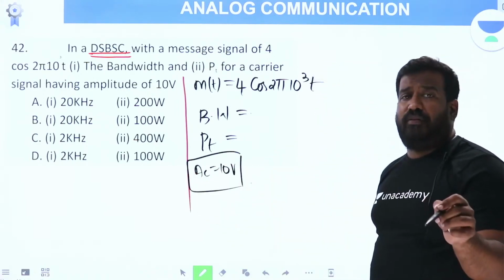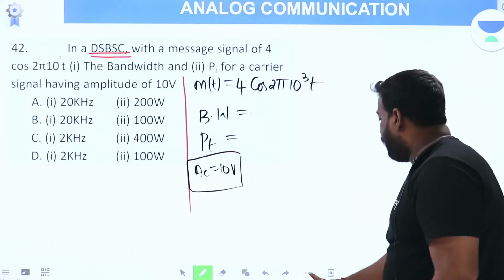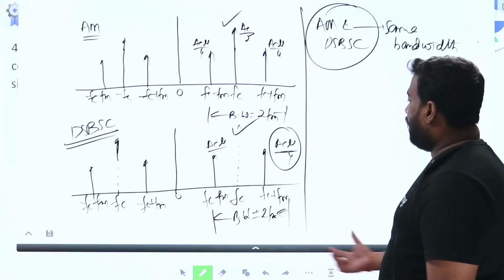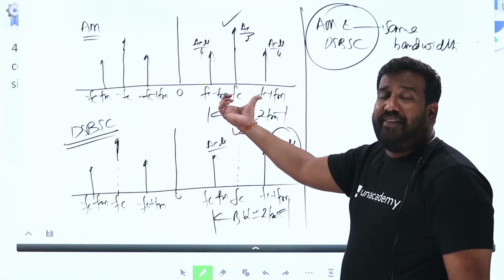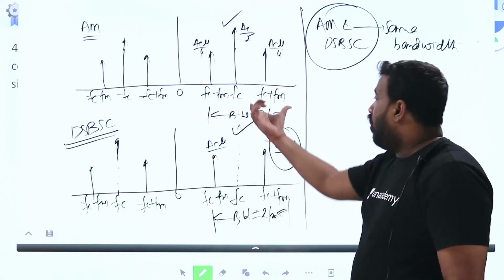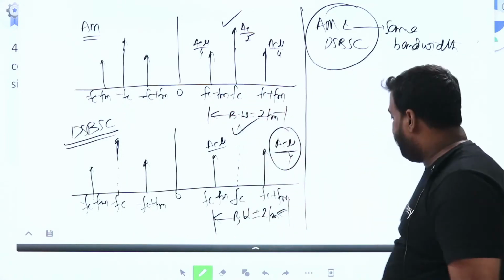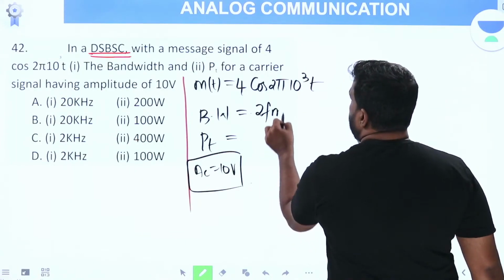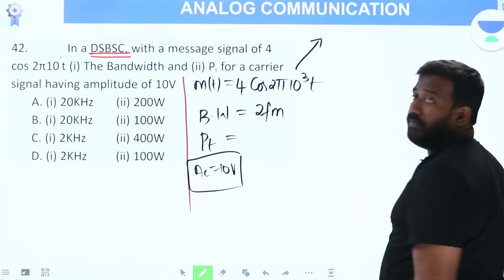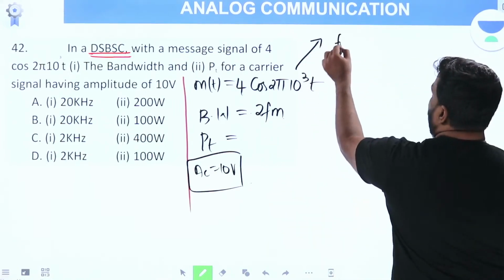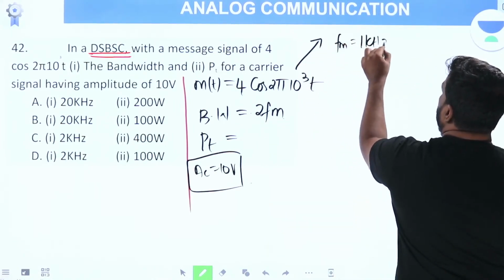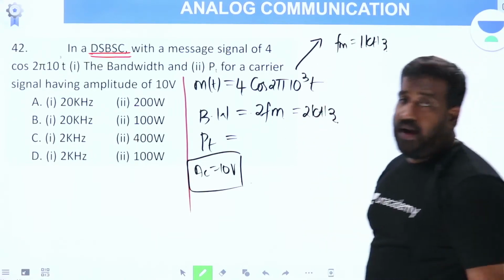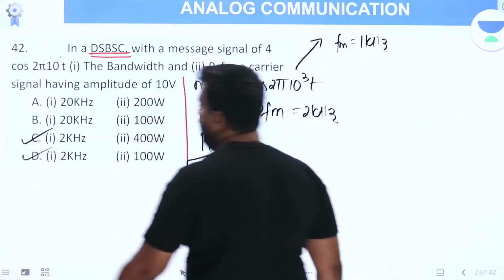Already we know, we had seen the spectrum, the bandwidth of AM and DSB-SC both are the same, which is equal to 2 times fm. Here, from this equation, the highest modulating frequency fm is 1 kilohertz. Therefore bandwidth is 2 kilohertz. That means option C or D is the answer.